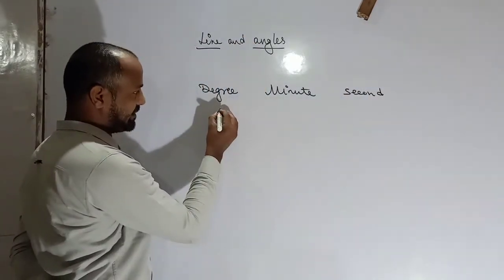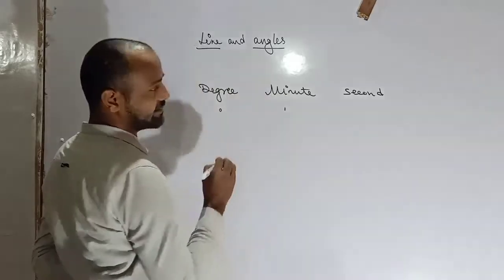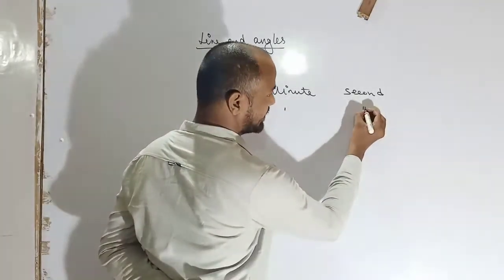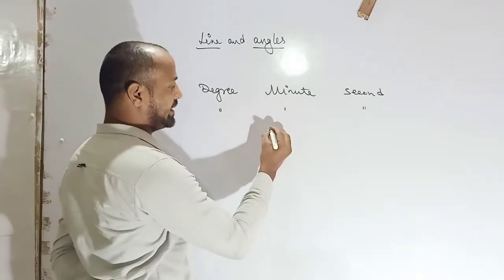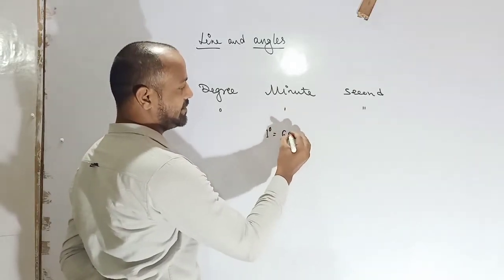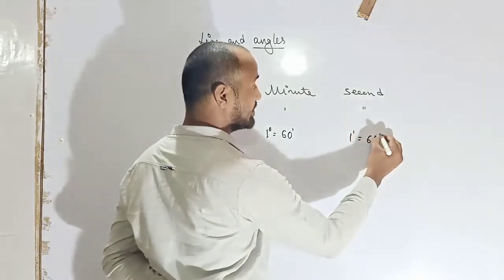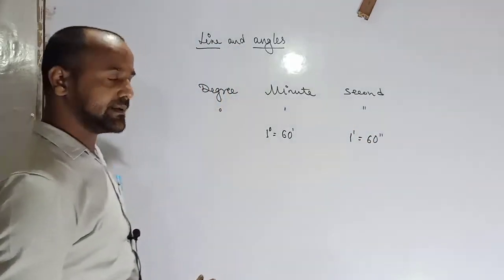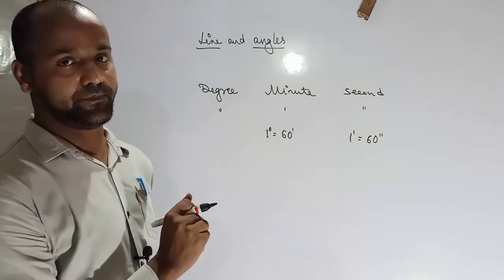Okay. Degree is represented by this, minute is represented by this, and second is represented by this. Okay. In 1 degree there are 60 minutes. In 1 minute there are 60 seconds. Okay. So this is very important work for you.